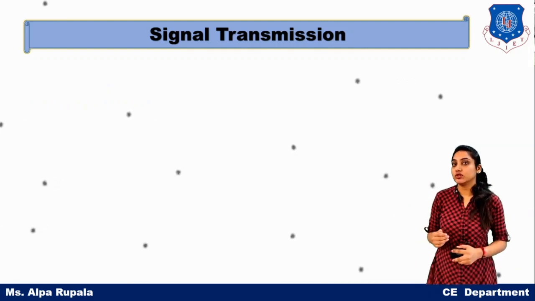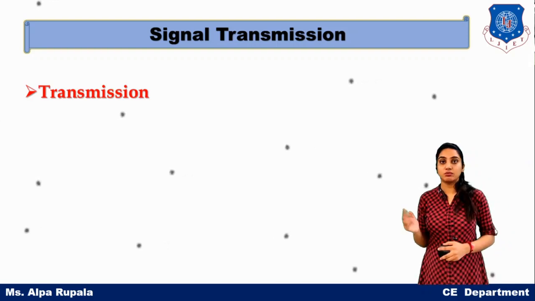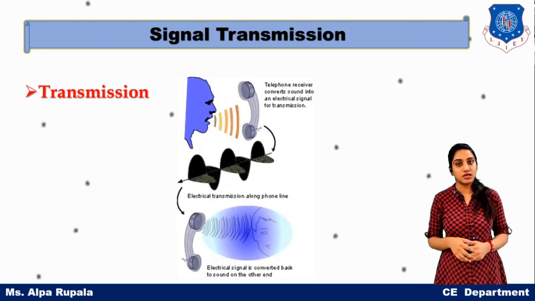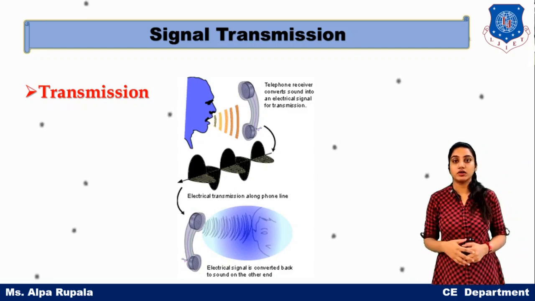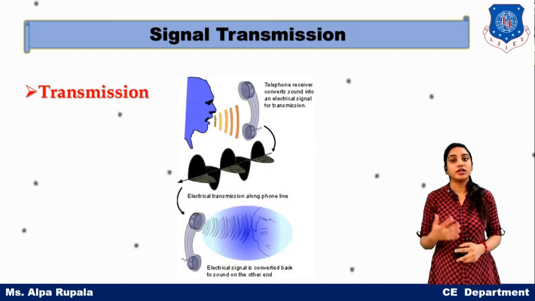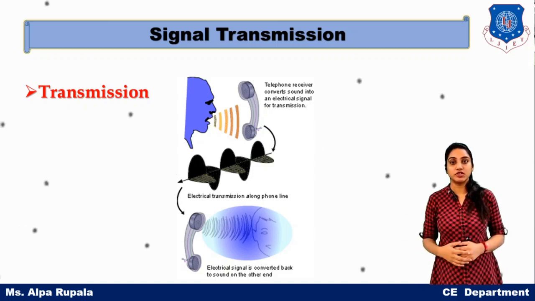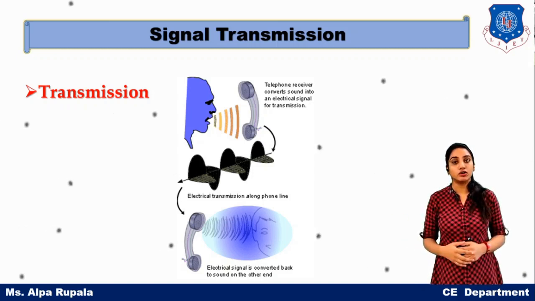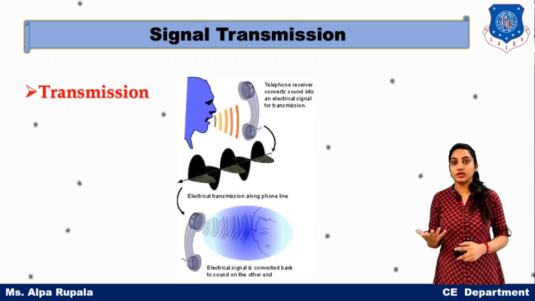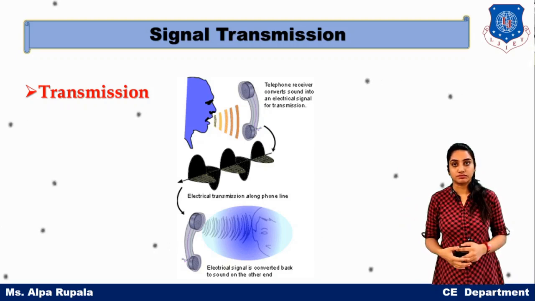That was an example of digital transmission, and here is an example of analog transmission. When you call on a phone, your voice data is in analog form, and that analog data is transmitted through your telephone line and received by another person. So it is an analog transmission.